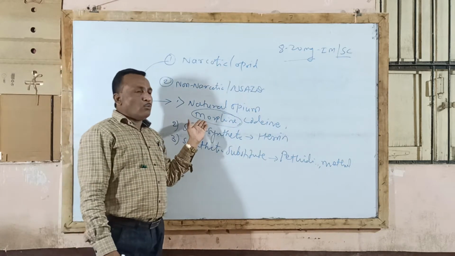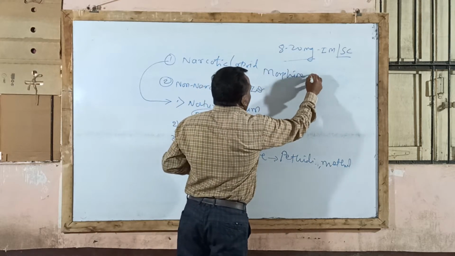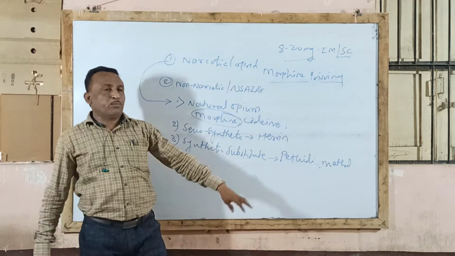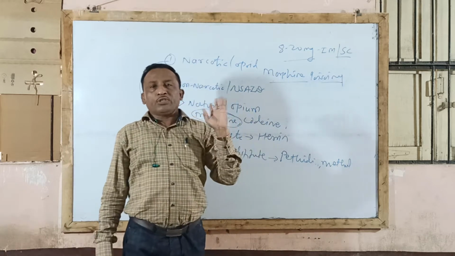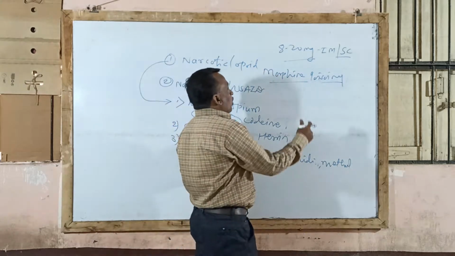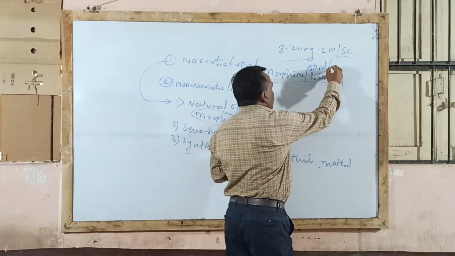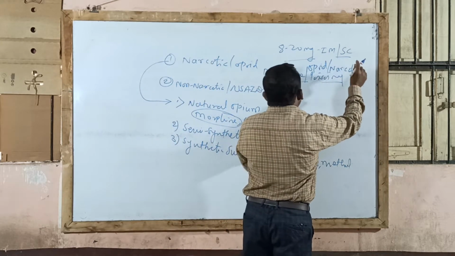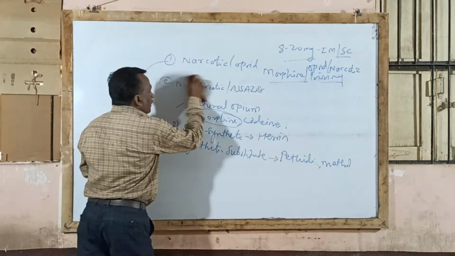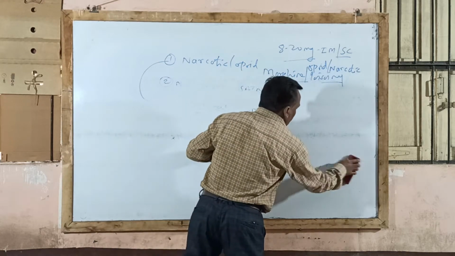Now the next point under morphine is morphine poisoning. This is also an important one. Most of the time, the total pharmacology syllabus includes about 5 to 6 types of drug poisoning. Out of these, today we start with the first poisoning, morphine poisoning. Sometimes they may ask about morphine poisoning, opioid poisoning, or narcotic poisoning. It is one and the same. Instead of morphine, they may ask you to mention the symptoms and treatment of opioid or narcotic poisoning. So remember, it is one and the same.